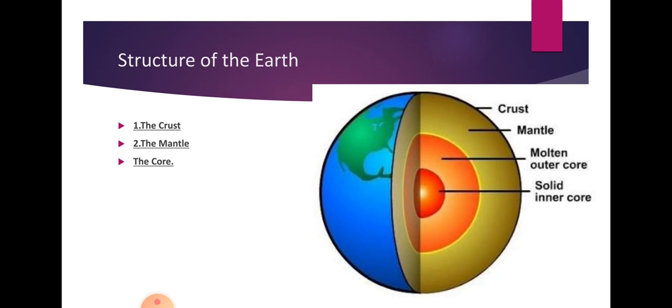We have divided the core. One is the molten stage, and another is the solid inner core. So today we are going to discuss this structure only. We are simply dividing the structure of the earth into the crust, mantle and the core.